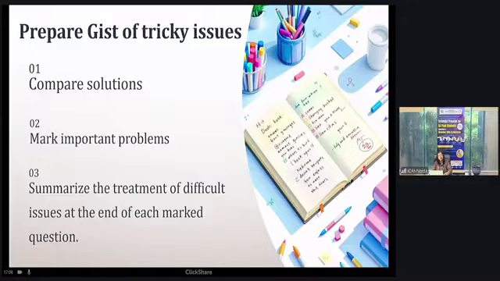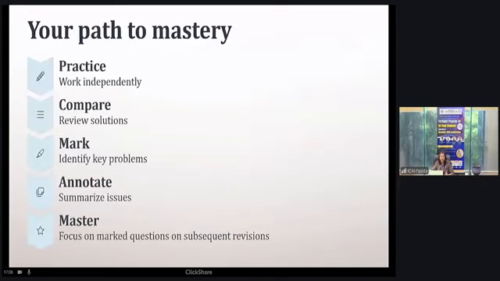In case you are able to solve it but not completely, then you have to take hold of your nervousness, and also see where you are missing, what conceptual clarity you are missing, where you were not able to complete the solution. Okay. Path to mastery is again practice, compare, and then annotate. But this is very important to annotate.